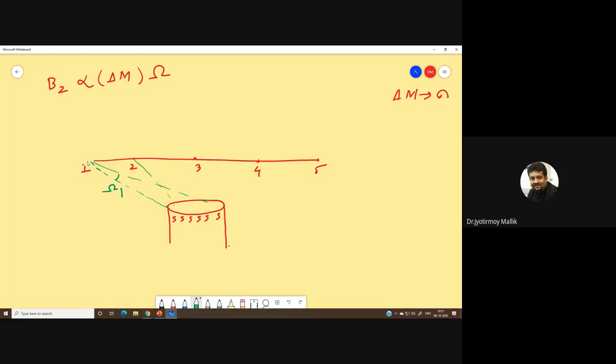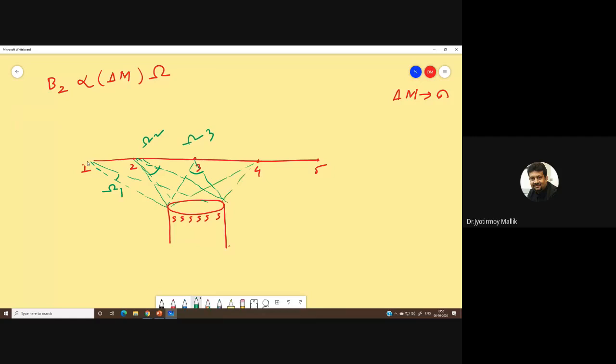At point 2, the solid angle is this one, omega 2. At point 3, my solid angle is omega 3.